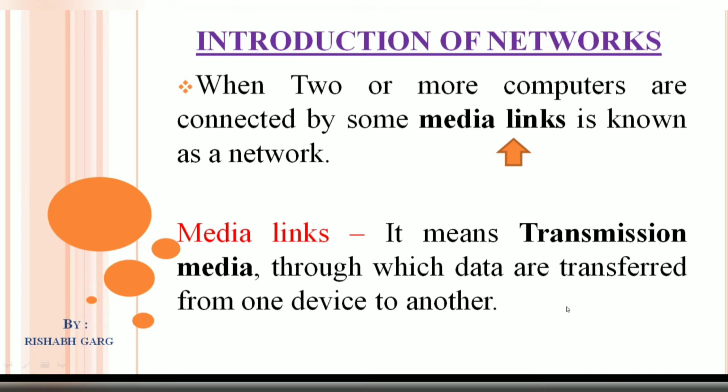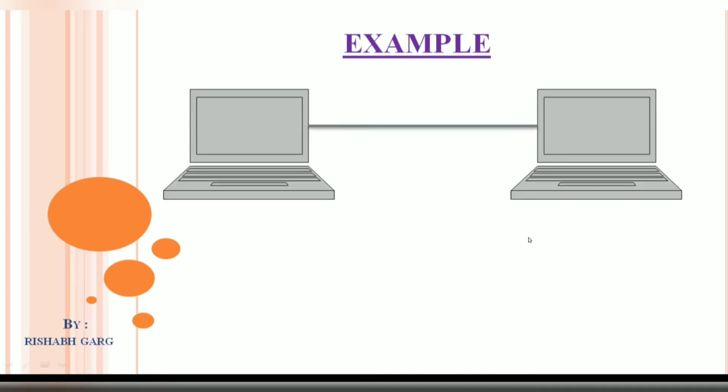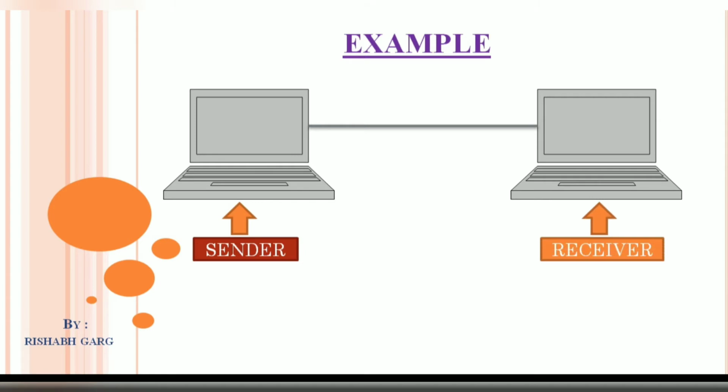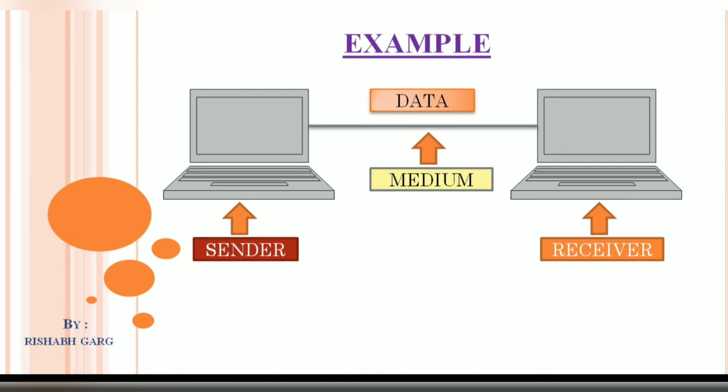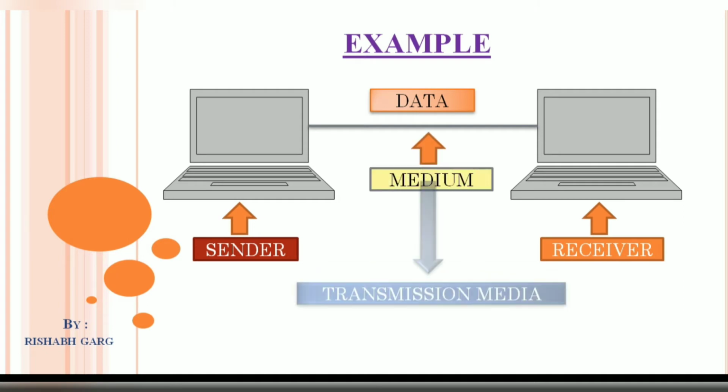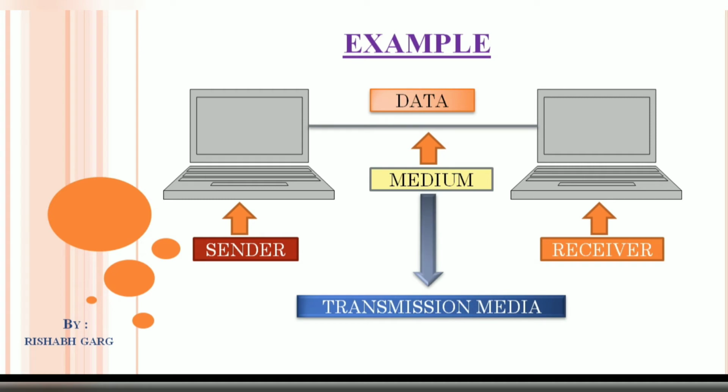Let's take an example to understand this. Suppose we have two computers, one is for sender and second is for receiver. Sender wants to send some sort of data to the receiver with the help of a medium. Then this medium is known as a transmission media. I hope it's clear to all of you.